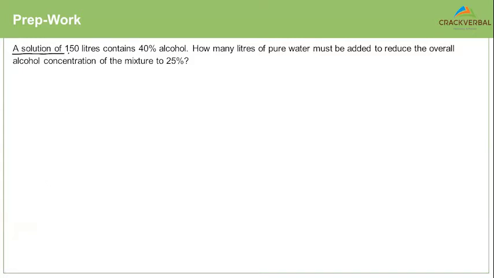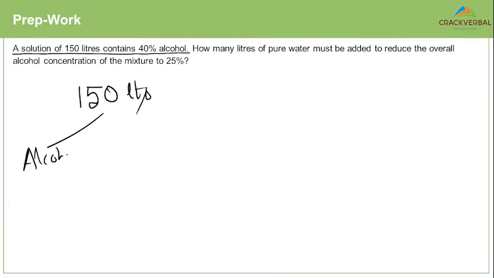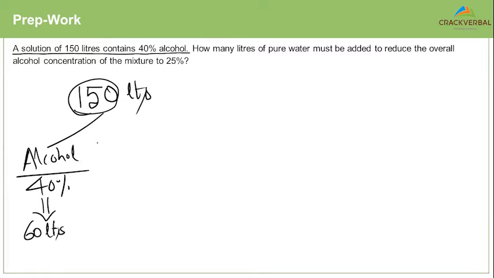A solution of 150 liters contains 40% alcohol. A slightly more challenging question compared to the previous one. So 150 liters is the total solution, out of which 40% is alcohol. So how much alcohol do I have? 40% of 150 will give me 60 liters. So I have 60 liters of alcohol, therefore I have 60% water, which is 90 liters of water.